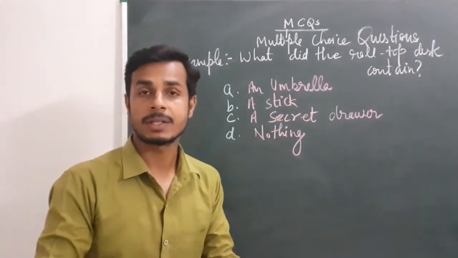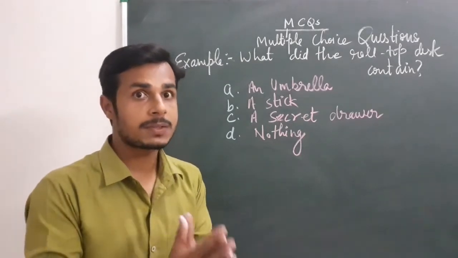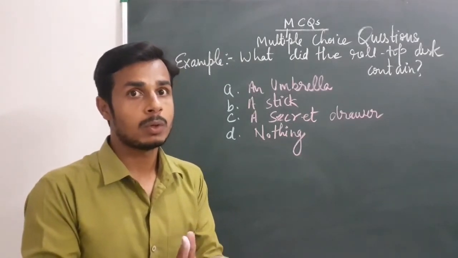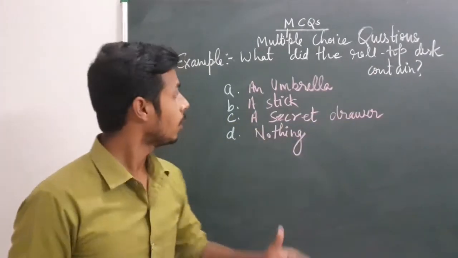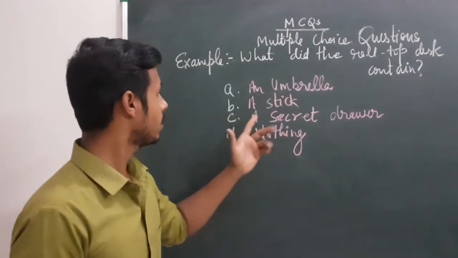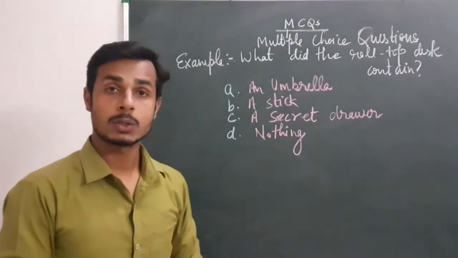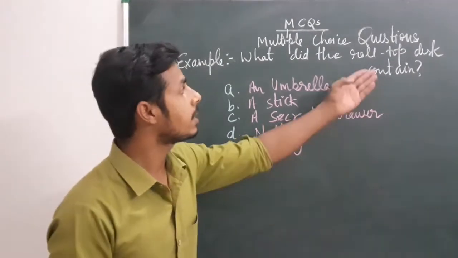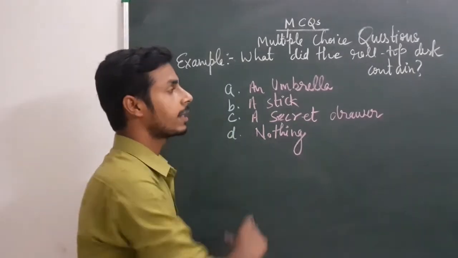You have definitely read your lesson 1. In lesson 1 we know what the roll top desk contained, and there are 4 options. First is an umbrella, second is a stick, C is a secret drawer, and D is nothing. We know very well what the roll top desk contained. Definitely it contained a secret drawer.